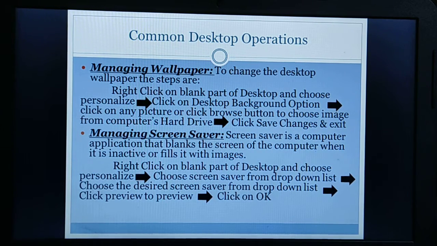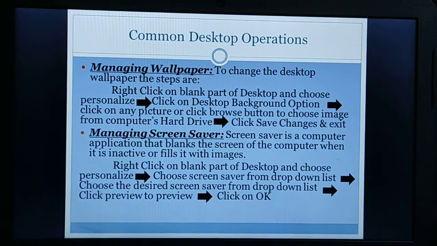Next is managing screensaver. How can we manage screensaver? Screensaver is a computer application that blanks the screen of the computer when it is inactive or fills it with images. Okay, this is the screensaver. So how can we change the screensaver or apply screensaver?